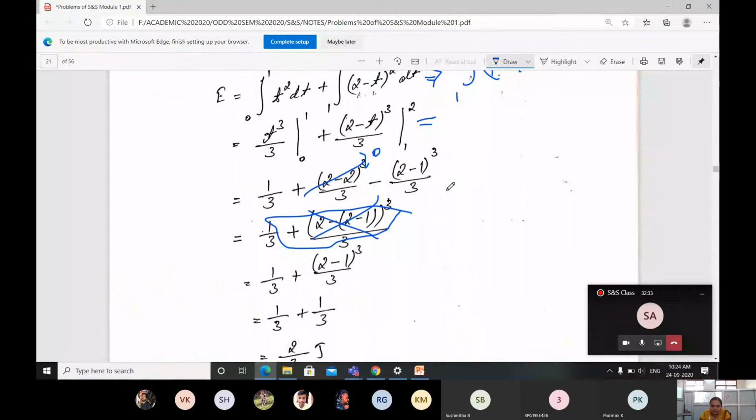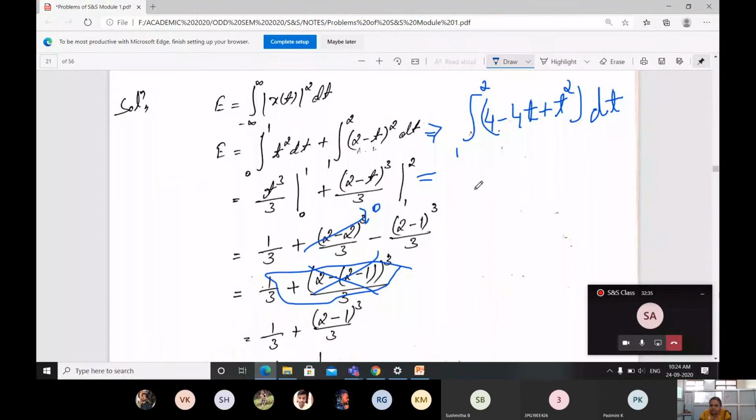Okay, what is the integration? If I go with 4t, 4t you will get with the limit 1 to 2, minus 4t square divided by 2... 1 only you will get, then plus with the limit.